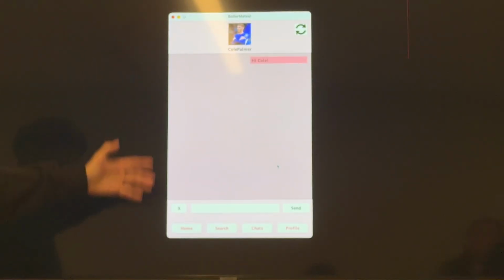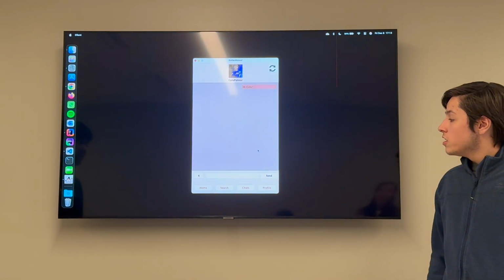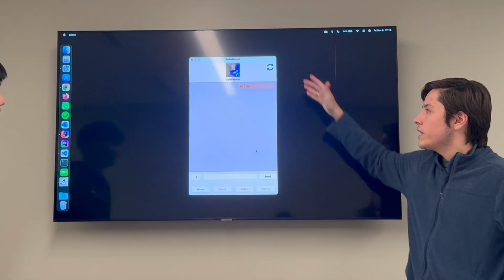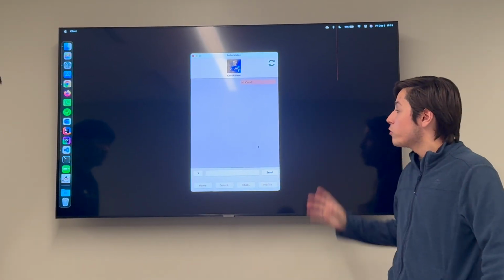So we send the message. Exactly. So this is the message part. So we have a refresh button. So if Coparmer sends us a message, we can refresh the conversation and see. But let's do a better demo for the chats.